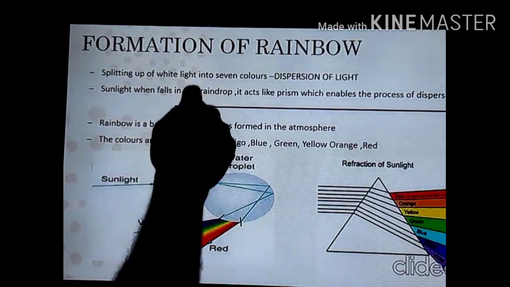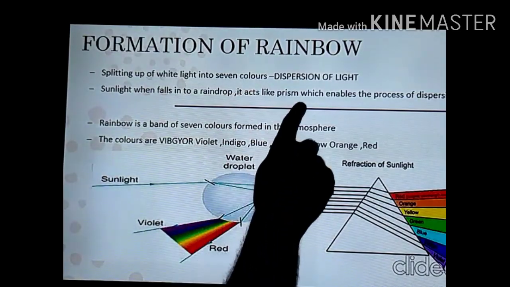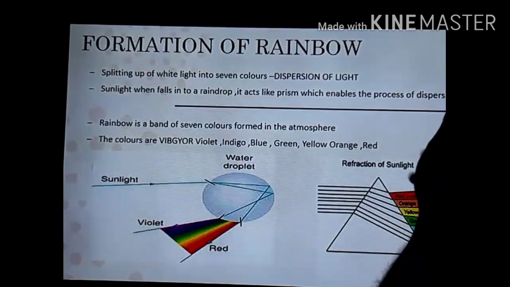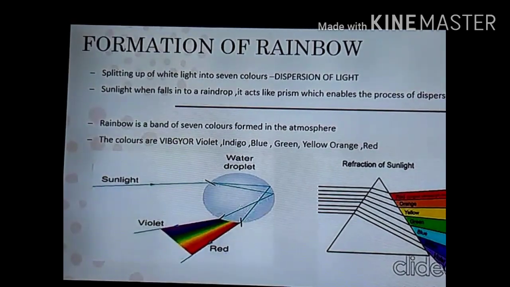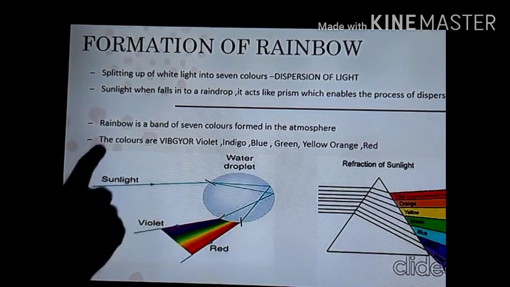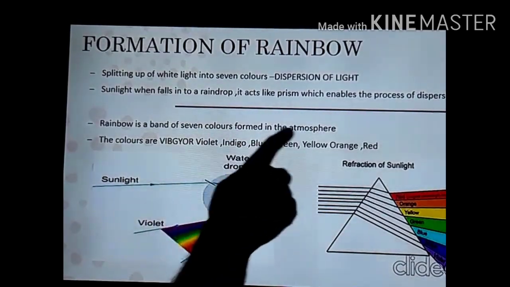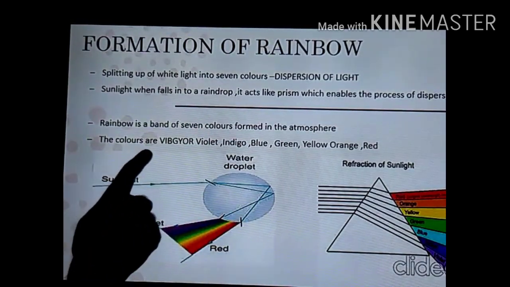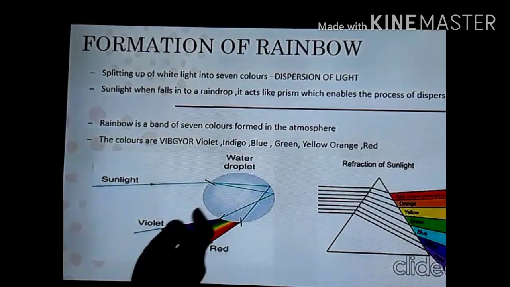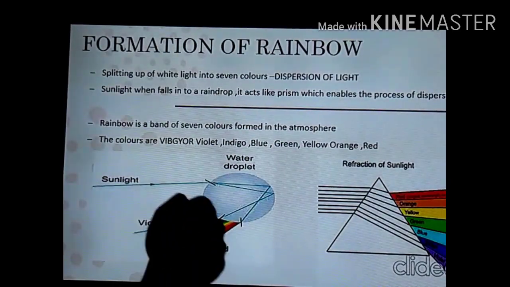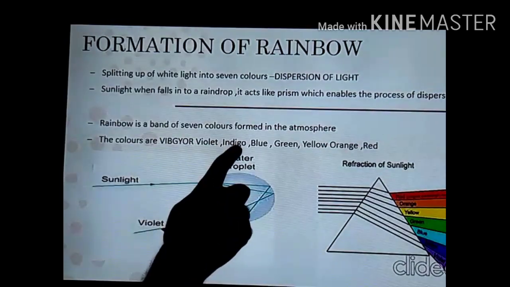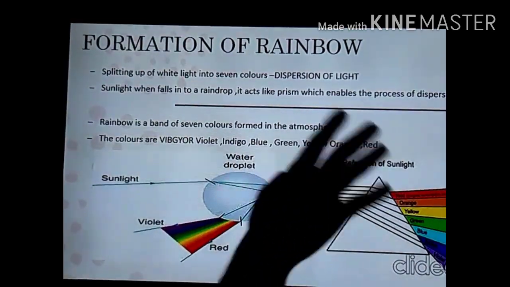When the light falls on a raindrop, it acts like a prism, which enables the process of dispersion of light. The water droplet also splits the white light into 7 colors. So the rainbow is a band of 7 colors formed in the atmosphere. The colors are VIBGYOR, which we can easily memorize by this: violet, indigo, blue, green, yellow, orange and red.